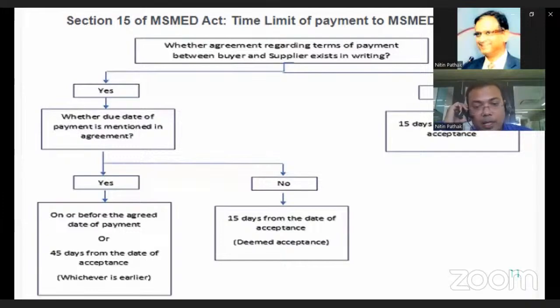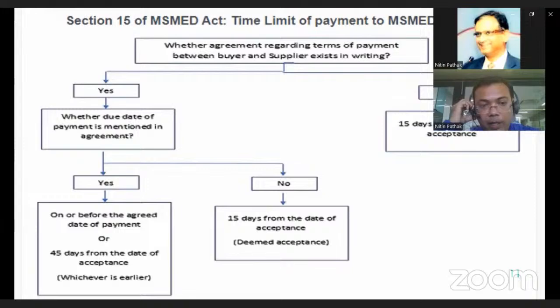If there is no agreement, then 15 days from the date of acceptance or deemed acceptance. In short, we need to understand two things. If the buyer and supplier have an agreement between the two, then payment is made as per the agreement, and the maximum limit is 45 days.